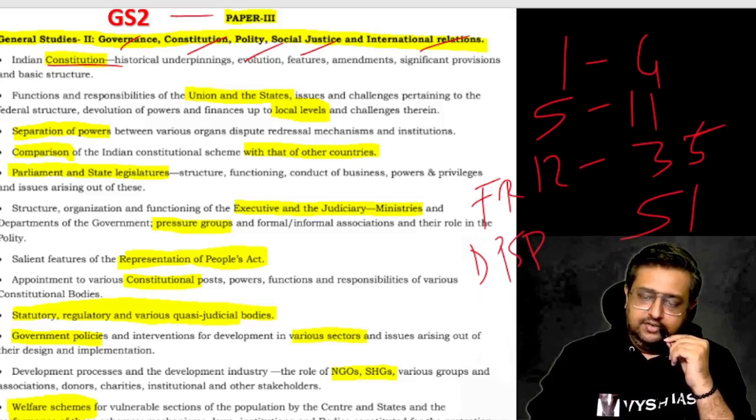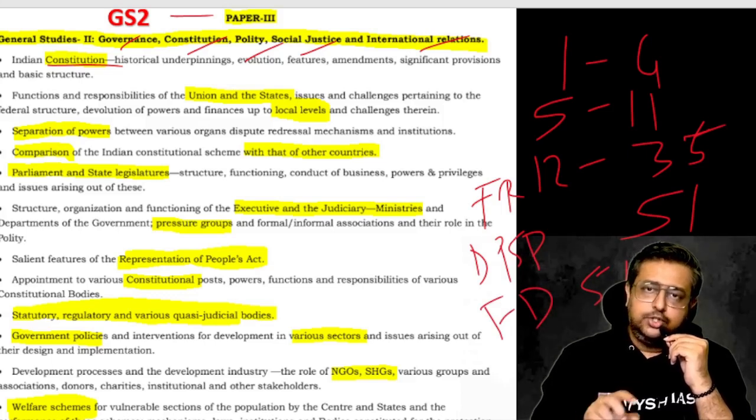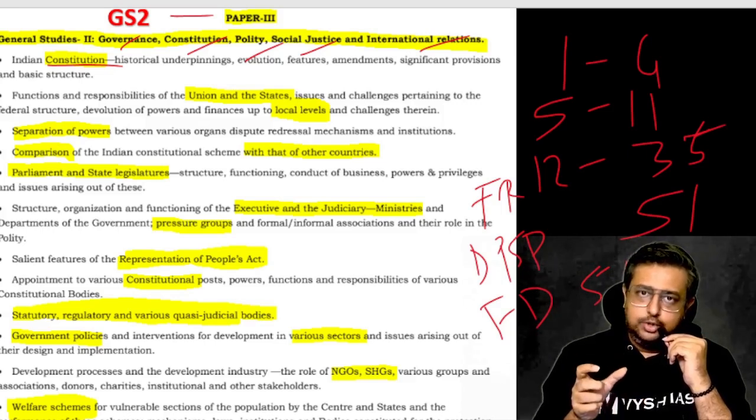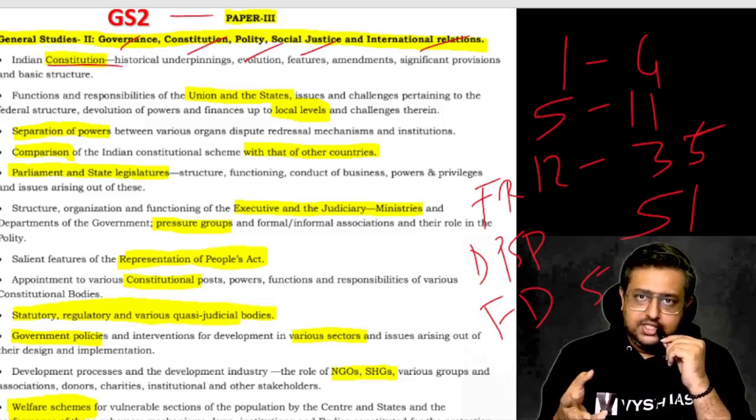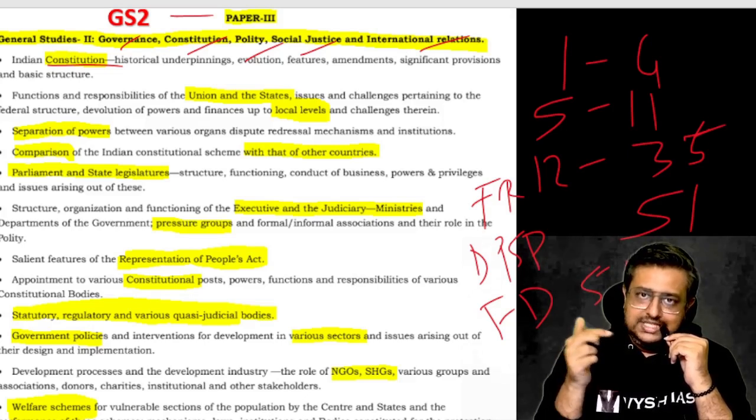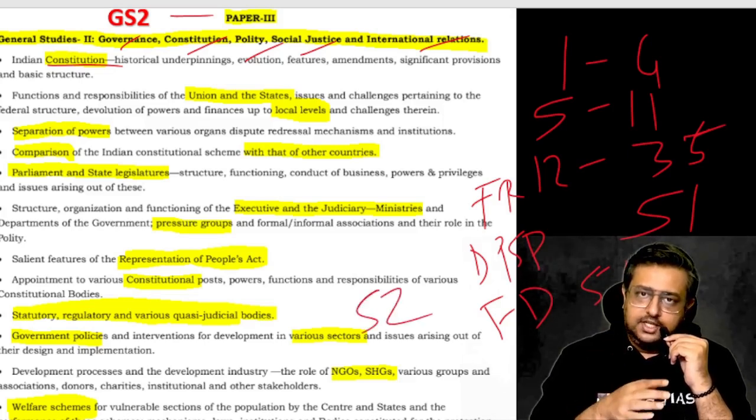And then after that, we have the fundamental duty, which is actually 51A. Why it's 51A is because initially when Ambedkar made the constitution, fundamental duty was not there. In 1976, through the 42nd amendment, which is even called the mini constitution, because Indira Gandhi added that many clauses without asking anyone. That is why it's called 51A. It is inserted between 51 and 52. From 52 onwards, it will start with the president and other constitutional bodies.